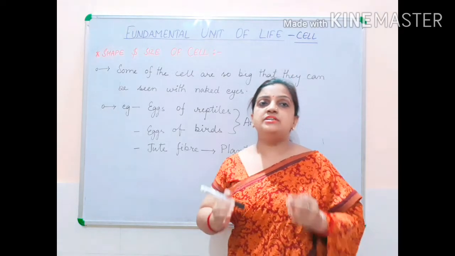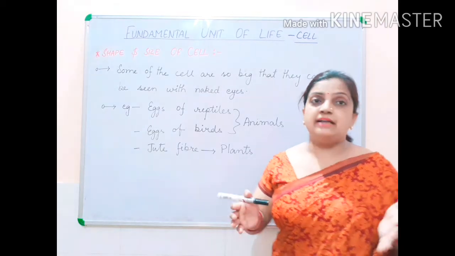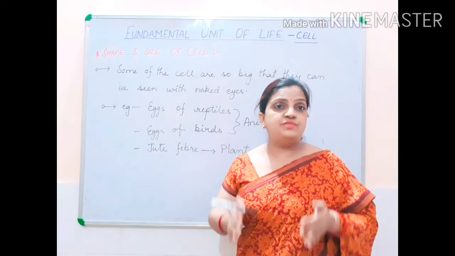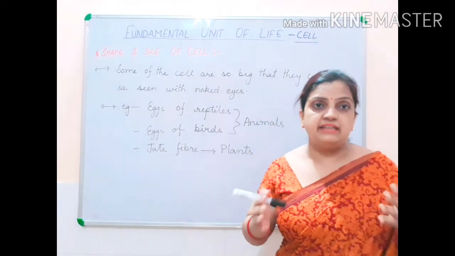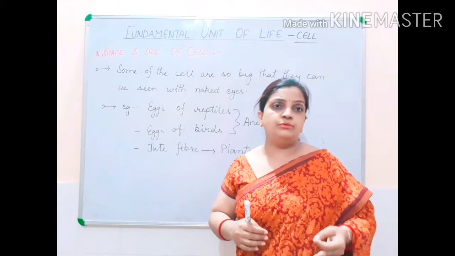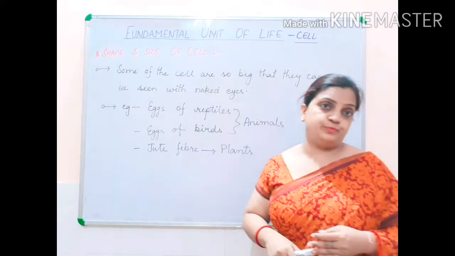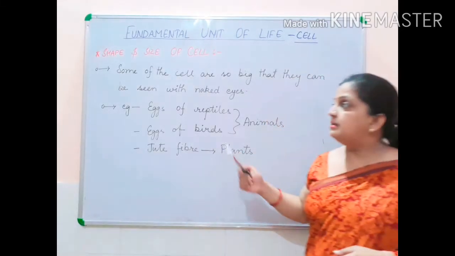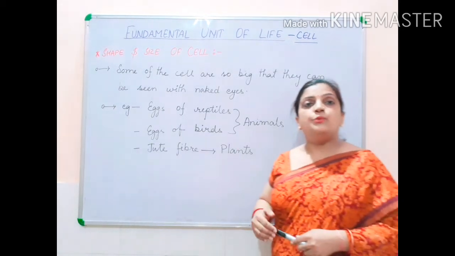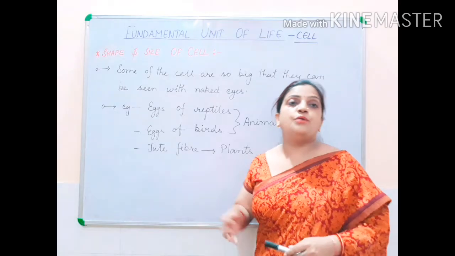Some cells are so big that they can be observed with the naked eyes. And some cells are so small, so minute, that for observing them we need a microscope. So children, let us discuss some examples where your naked eyes are sufficient to observe the cells.